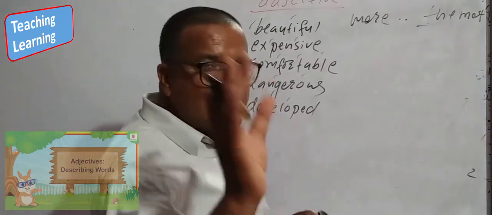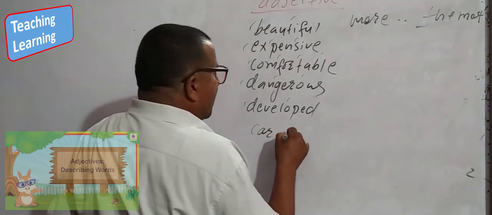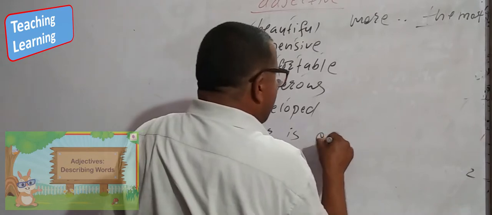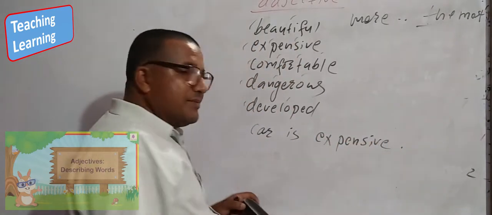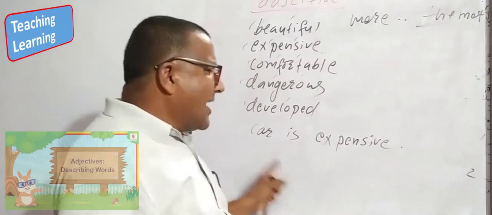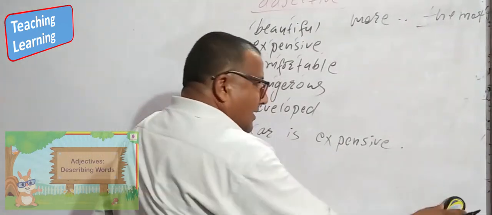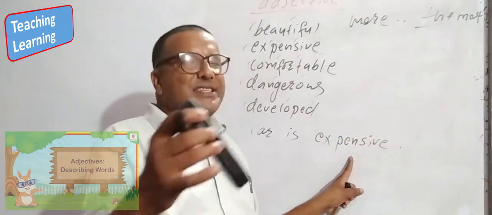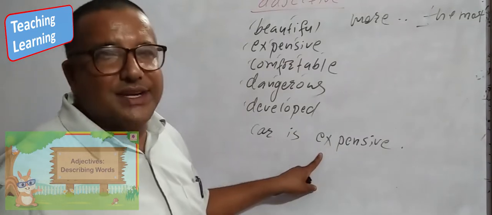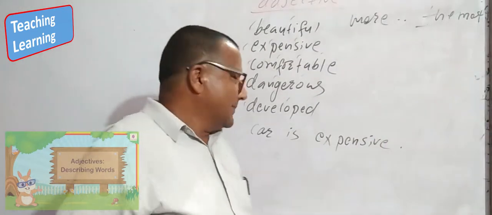I will give one example to you. Car is expensive. What is it? It is an adjective. Which adjective is this? This is the long adjective because it has 3 syllables.